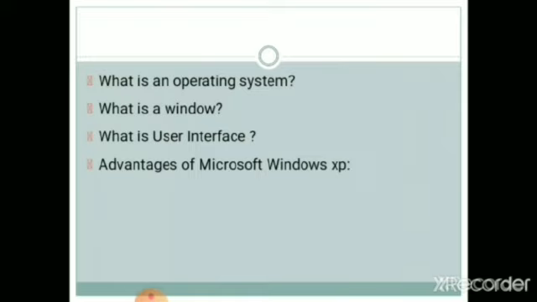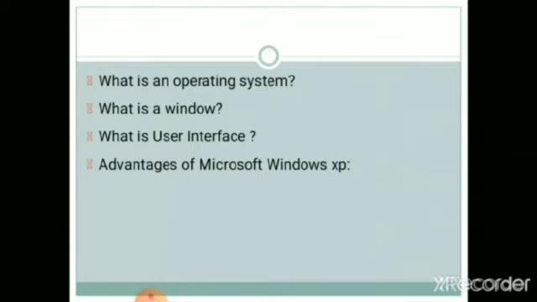Then window. What is a window? A window is a small rectangular box on the screen which can be resized and on which programs and data are displayed. Windows software was invented by Microsoft Company of America. Windows XP is the most powerful and significant operating system.